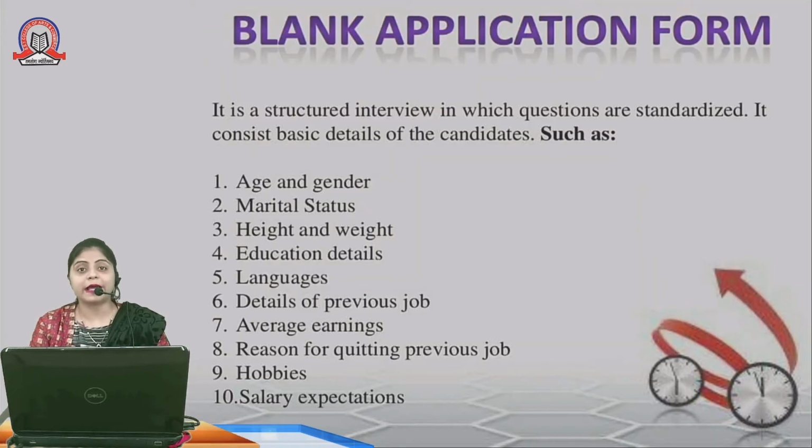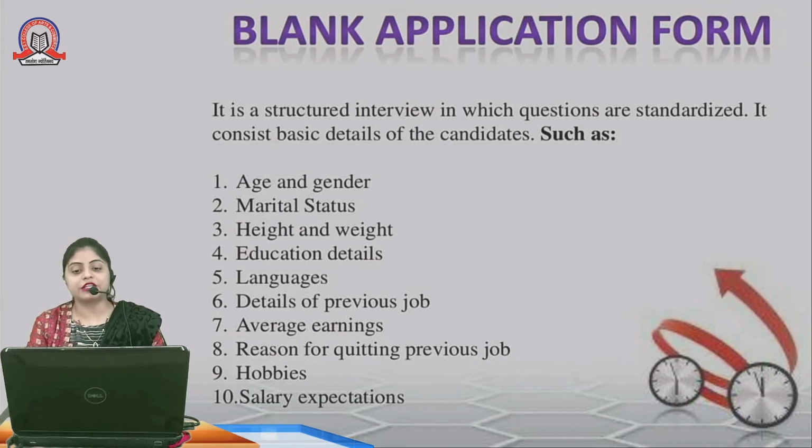What is the blank application form? Here, standardized questions are asked about what is in the resume, or CV, curriculum vitae. Whatever the candidate has mentioned in the resume, we check whether it is true and fair.